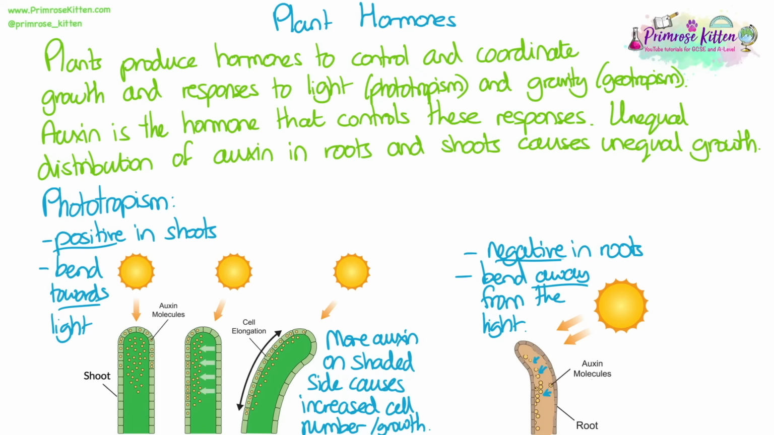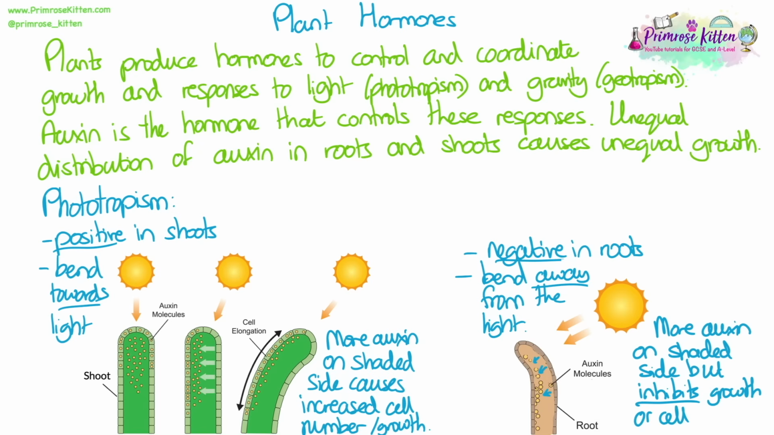In roots, the phototropic response is negative because roots bend away from the light. This time, more auxin still develops on the shaded side, but auxin inhibits growth and cell elongation in roots.